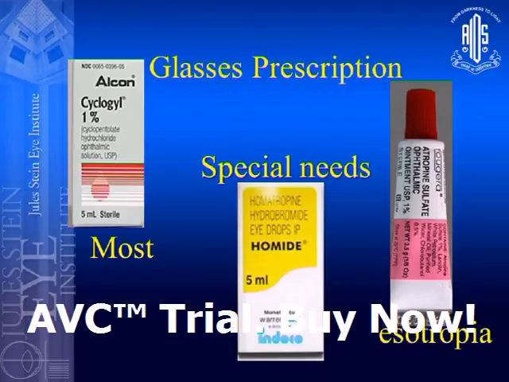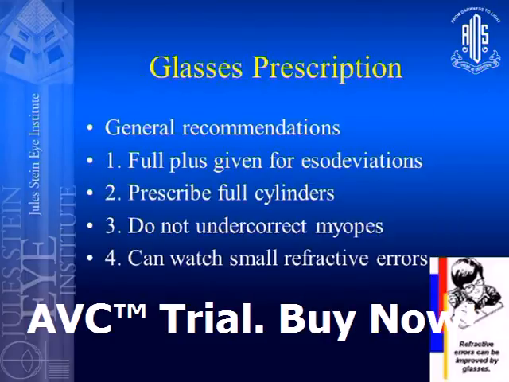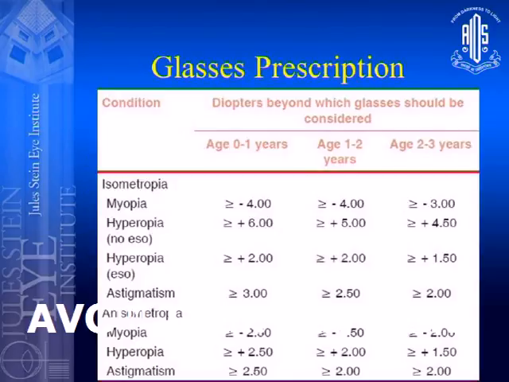What are our general recommendations? If it's an eso deviation, always give a full plus. Prescribe full cylinders. Do not undercorrect myopes. And if it's a very small refractive error like a 0.5, we can always watch it. These are recommendations already given long back by the American Academy and others. It's all there in the book. But it's good if we follow this.